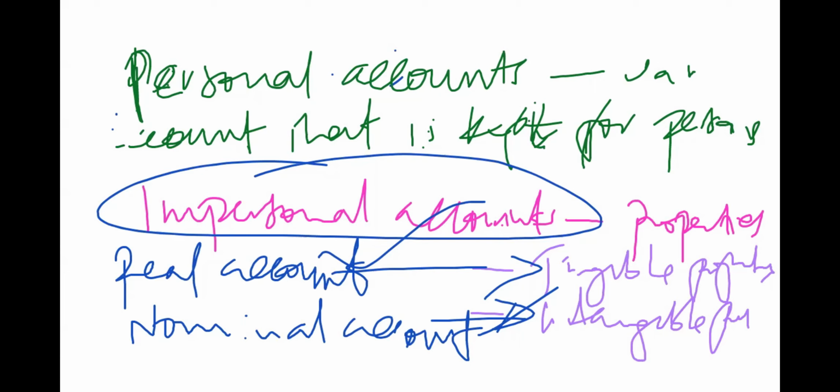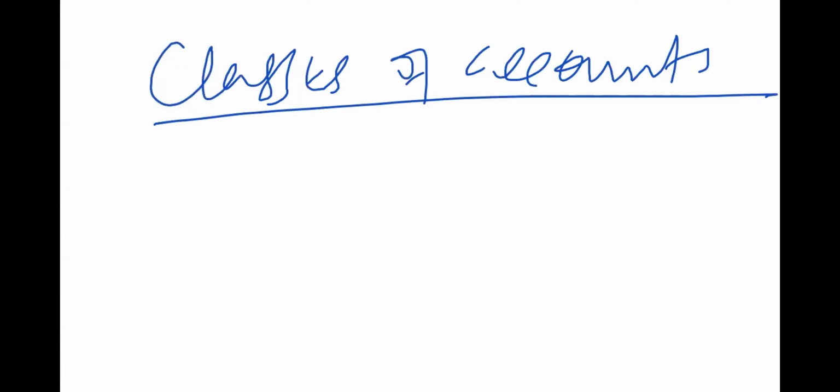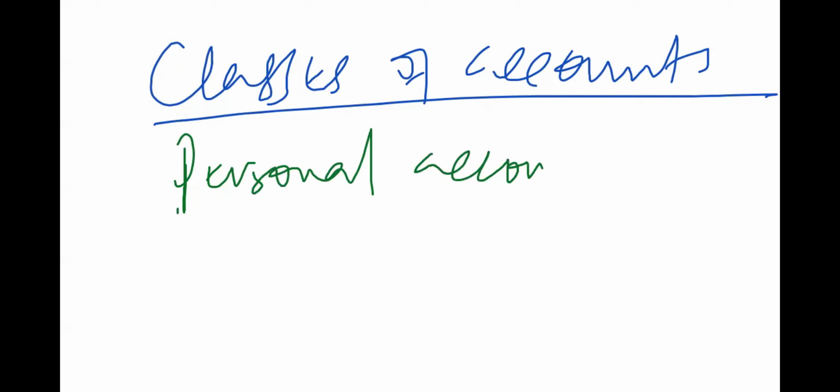So maybe we can try to explain more on these classes of accounts. We've talked about the personal accounts, and these are going to be for individuals.